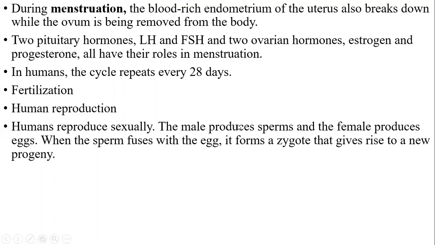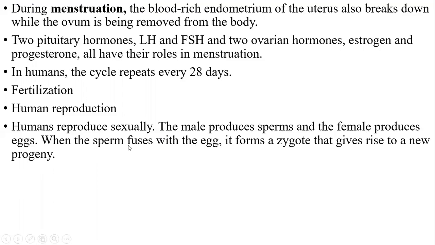The male produces sperms and the female produces eggs. When the sperm fuses with the egg, it forms a single cell called zygote. Zygote is a single cell. Why? Because the egg is one cell, the sperm is one cell. When they fuse together, there should be two cells, right? Then how come the zygote is one cell? Any idea? I'll tell you now.